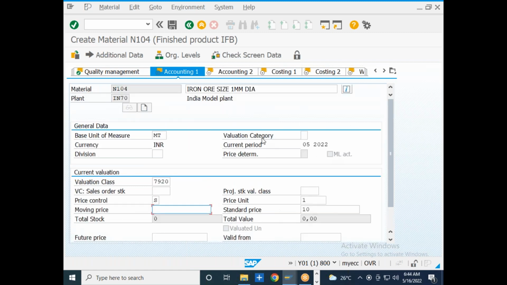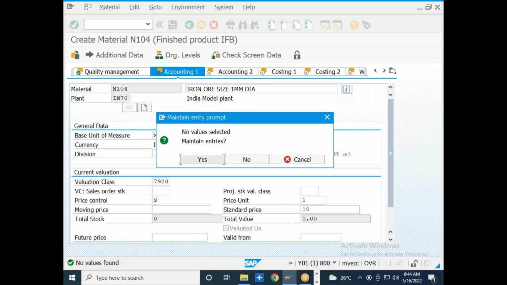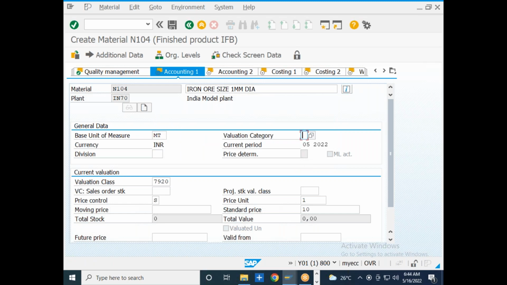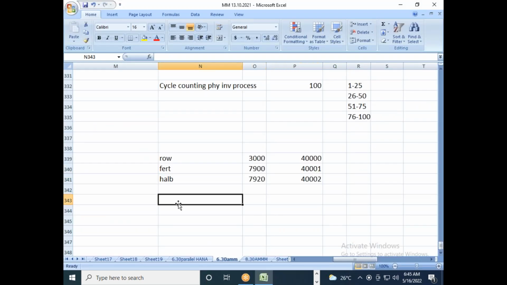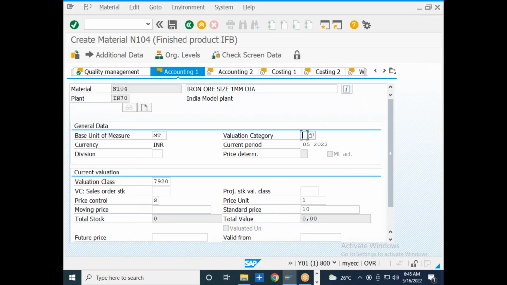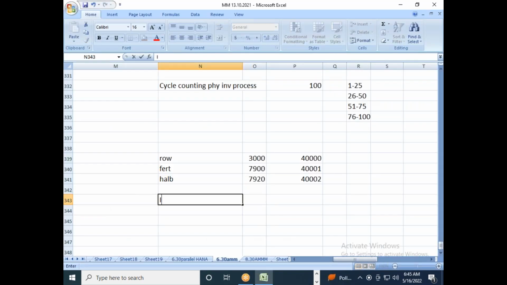Okay, then valuation category. If a material is a split valuated material, then you need to select the valuation category over here. Valuation category means, let us say you have one material that is iron ore. Iron ore you are buying from the domestic market, within India.